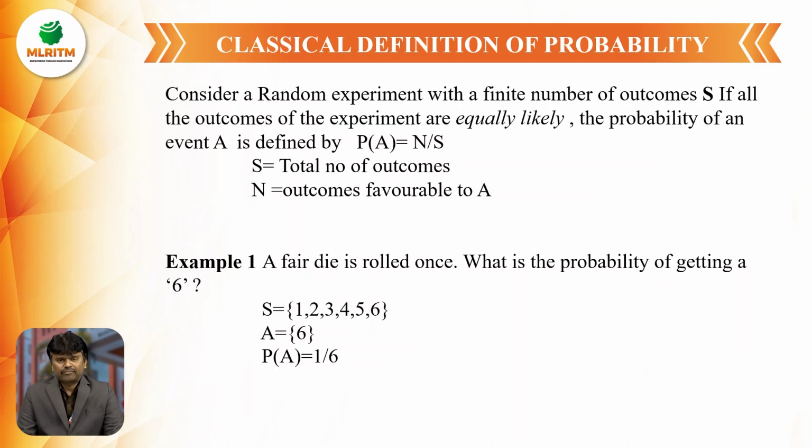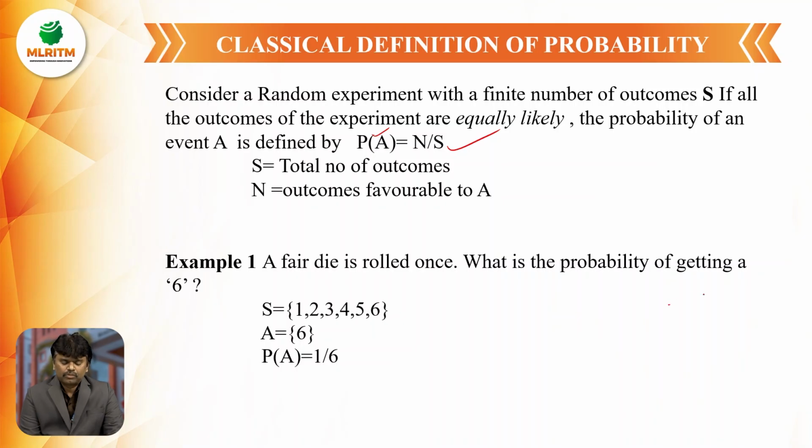By the classical definition, the probability of any event is n by S. n is the total number of events favorable to a particular event A, and S is the total number of events of the experiment. In this classical definition, the total number of events S may be equally likely or mutually exclusive events.